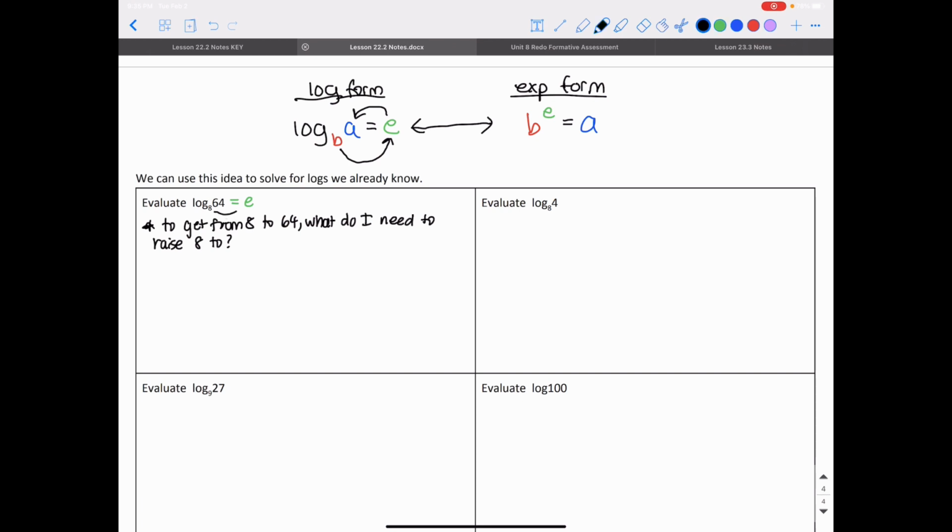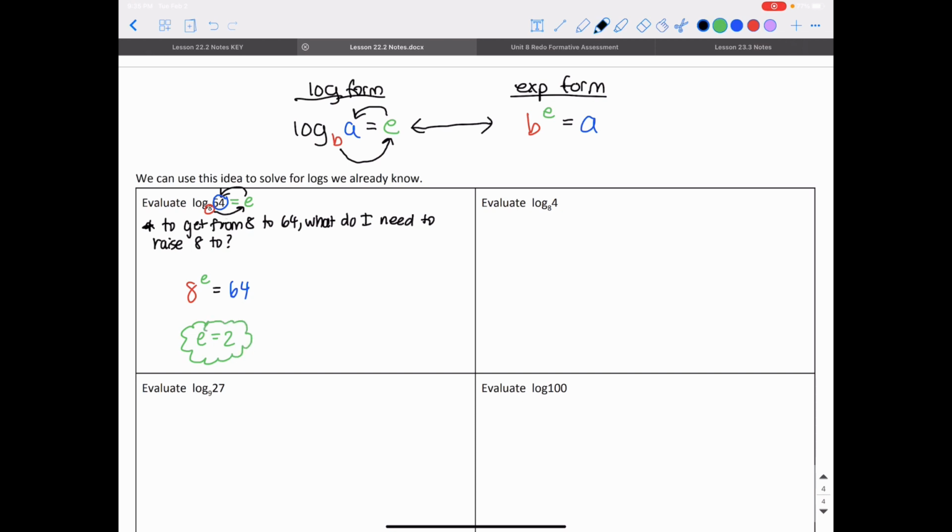So 8 to the e power is going to give me 64. My base is 8, I'm raising that to the e power, and that's going to give me 64, which is my answer. What is e equal to? I can tell right off the bat. I know it's 2. You raise 8 to the second power to get 64.